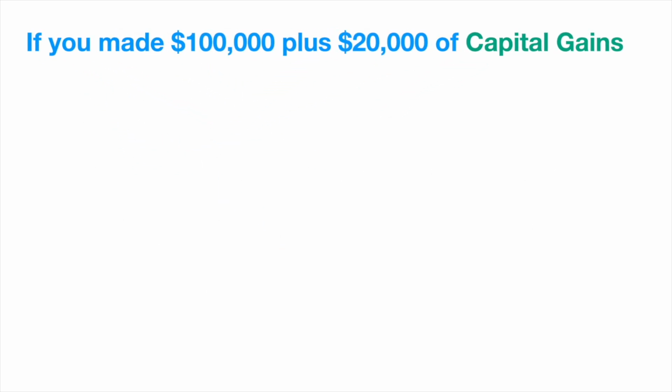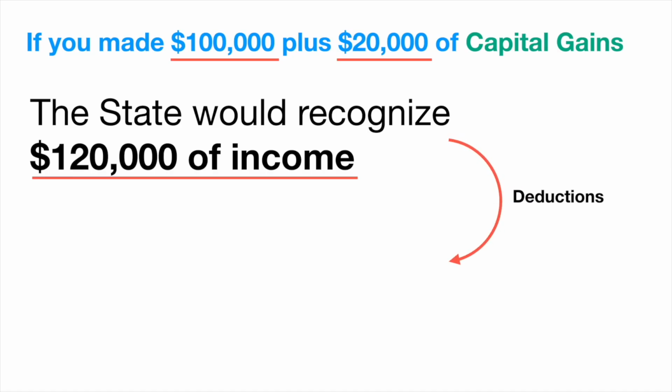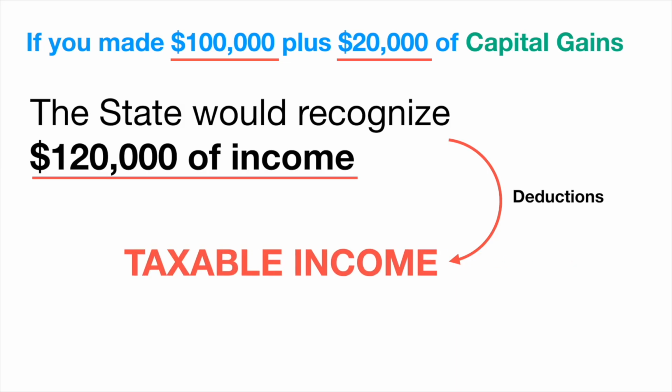So if you made $100,000 plus $20,000 of capital gains, the state would recognize $120,000 of income, because you got the normal income plus the capital gains that you made. But remember, this is not what you would be taxed at. You first have to factor in the deductions, which would then give your taxable income.